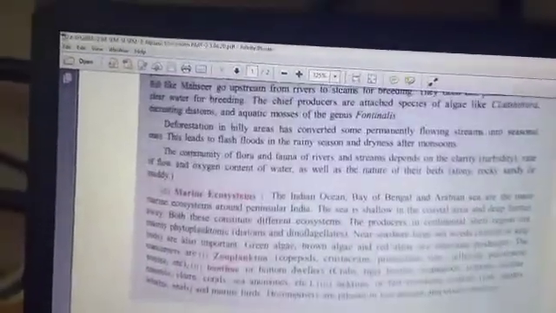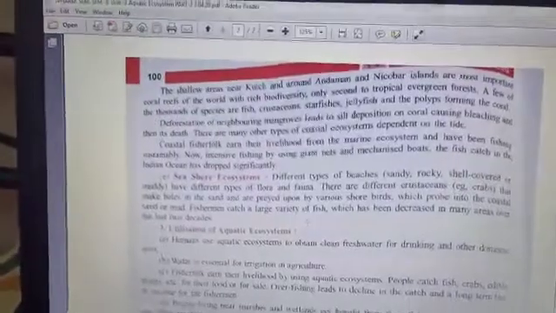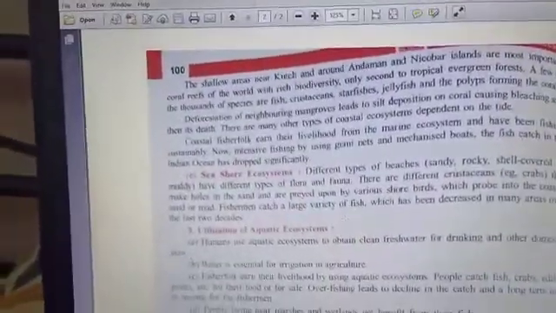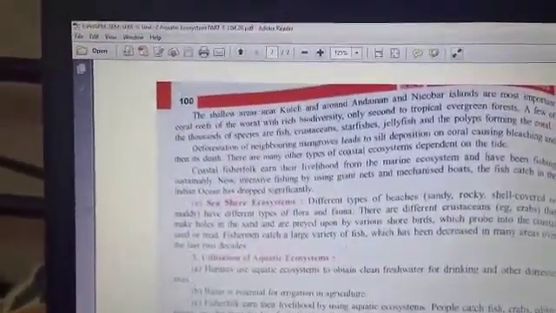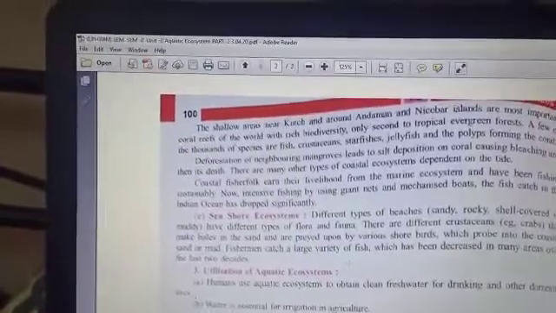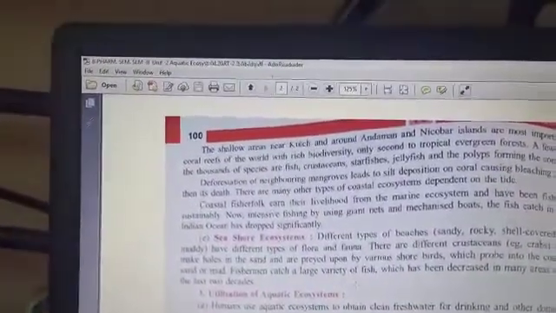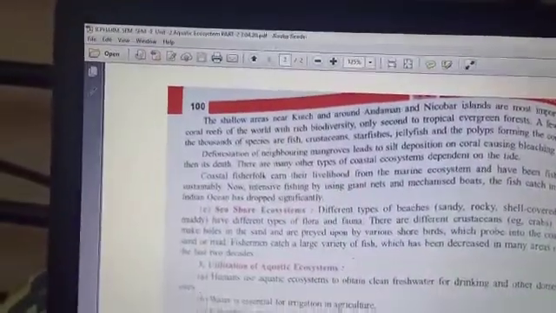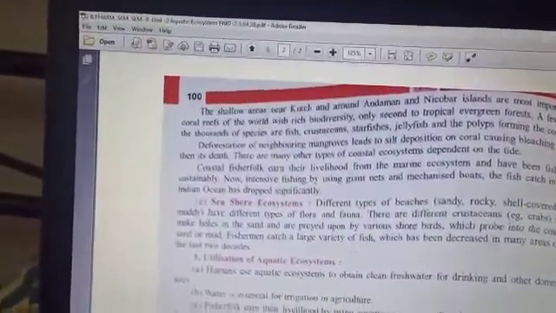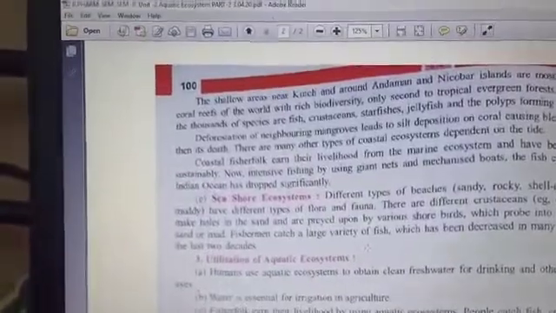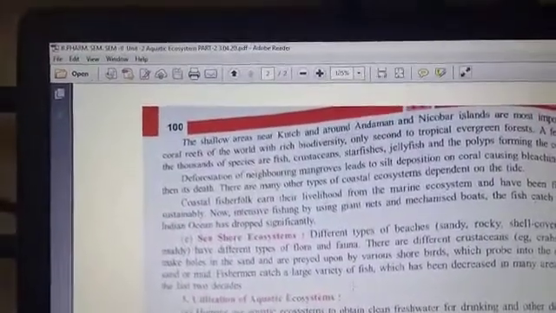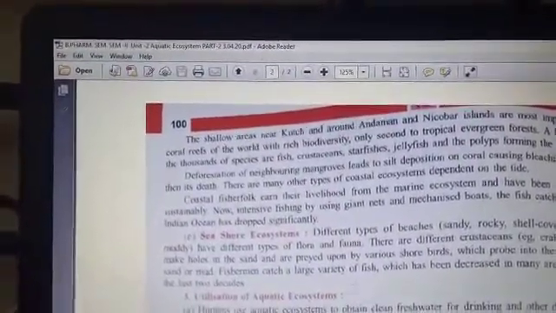Further, if we discuss big animals and big fishes, whales are also there. Shallow areas like Kutch, near the Gujarat region, and the Andaman Nicobar Islands also have coral biodiversity. A few thousand species of fishes, crustaceans, jellyfishes, polyps, and corals are found in these regions.